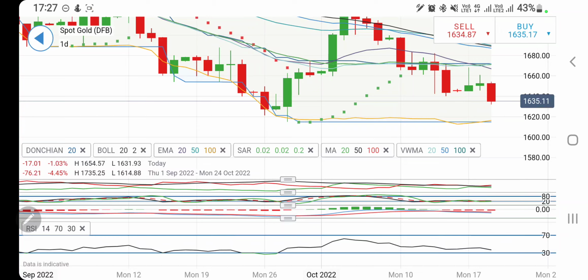In fact, even if it trades above 1645, you can expect 1650 as the major resistance, 1655 as the next resistance, and then 1660. Only and only if it trades above 1660, you can confirm that it is trading bullish, it has reversed, and then just close your eyes, stay long, it is going to rise from there. But the probability of this happening is very less, and I expect it to continue with the bearish momentum.